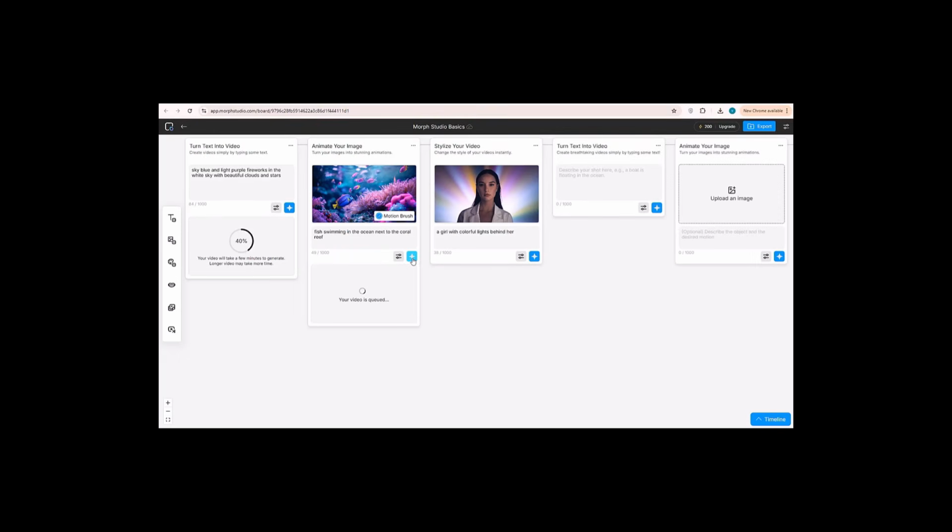Wait a few moments, and your image will turn into animation with the animation movement you specified with the previous brush. That's how to use the motion brush feature.